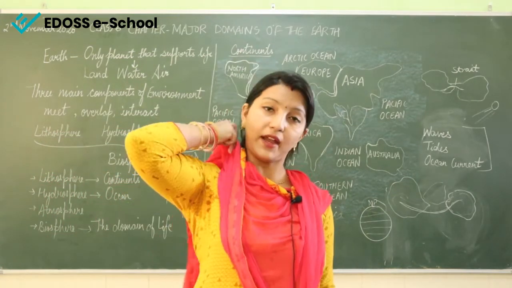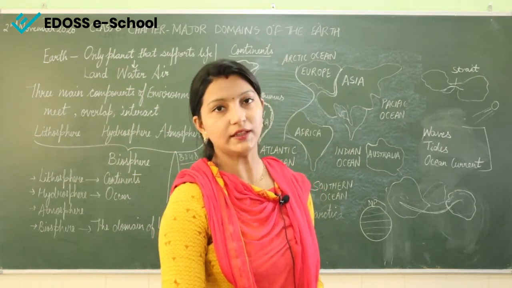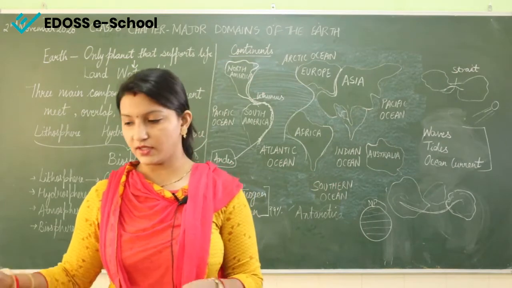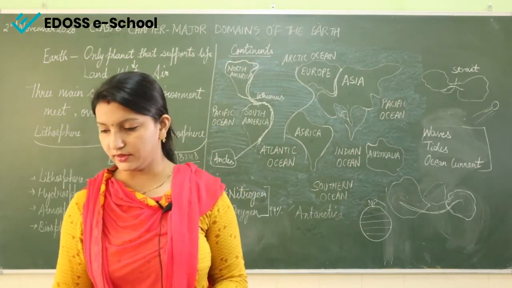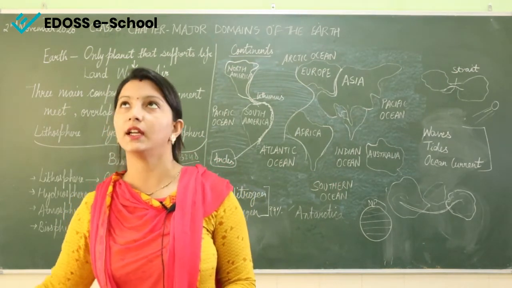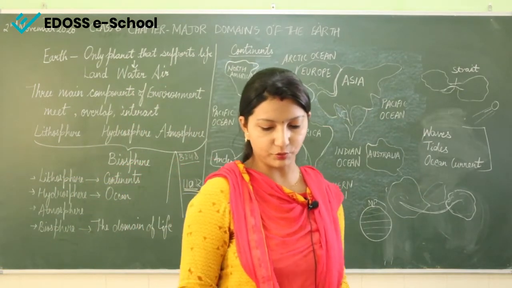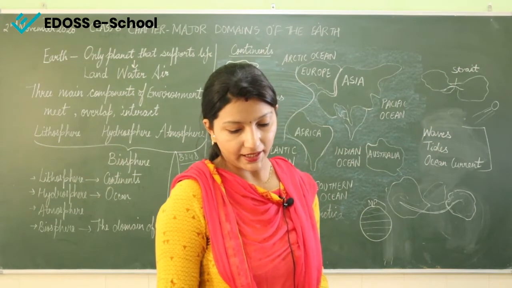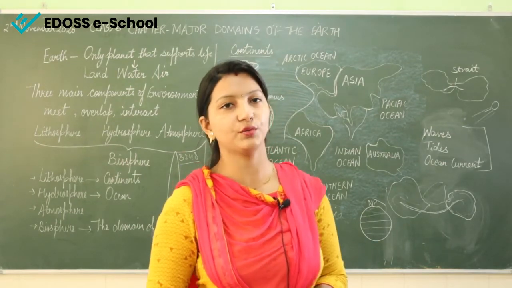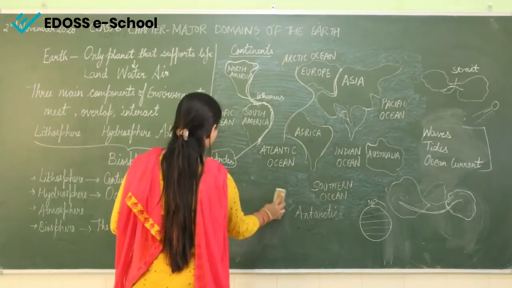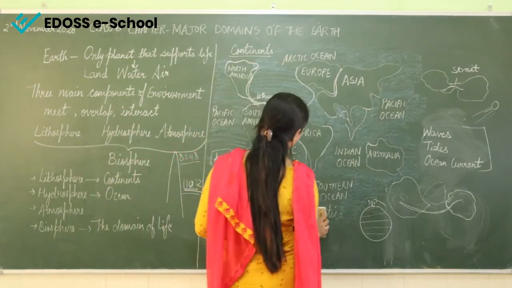Now the density of the atmosphere varies with height. The air which is down will be heavier than the air which is above at a height. So the density of the atmosphere varies with height. Air moves from high pressure to low pressure. This is again an important thing to understand. The high pressure and low pressure.